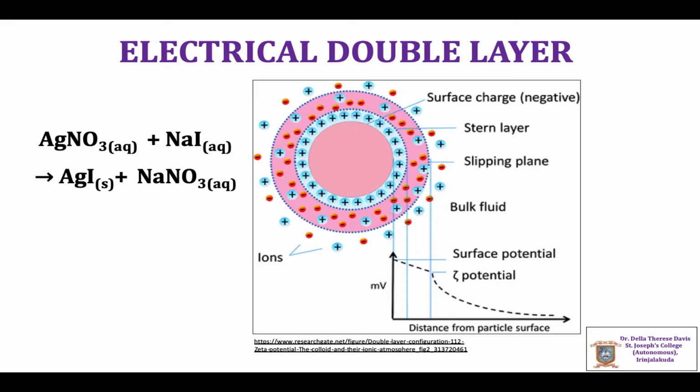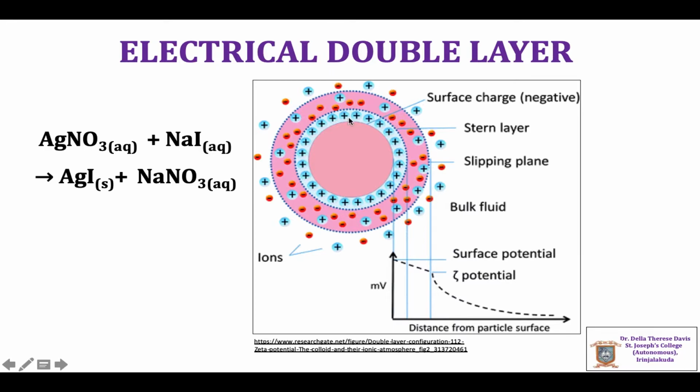The negatively charged surface of silver iodide particles always attracts positive ions Na+ and repels negative ions NO3-. As a result, positive Na+ ions tend to form a compact layer in the vicinity of the potential determining I- ion layer.